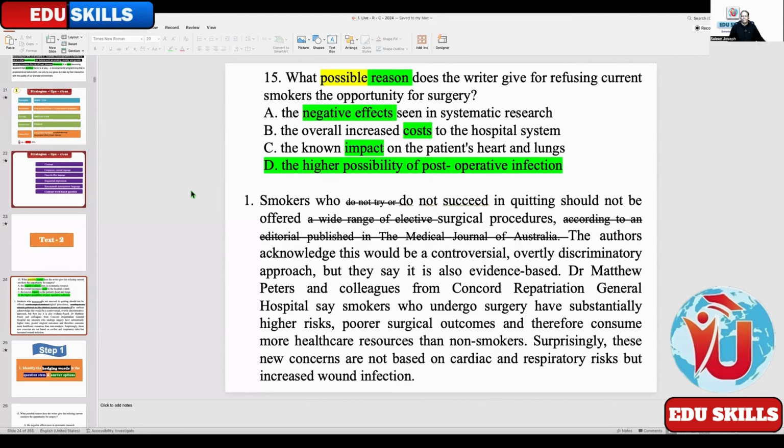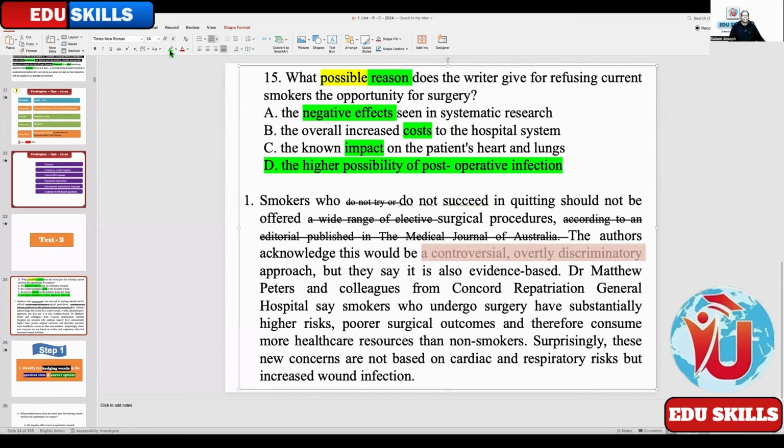The reason why: the authors acknowledge this would be a controversial or overtly discriminatory approach. So this is a controversy. This approach is controversial and discriminatory. Approach means what is said in the topic sentence, but there is a contrast word. So what does it say? Somewhere you can find the answer after this. Once you have the competency, as soon as you glance through, if you find a contrast word, you can just neglect whatever comes before that.